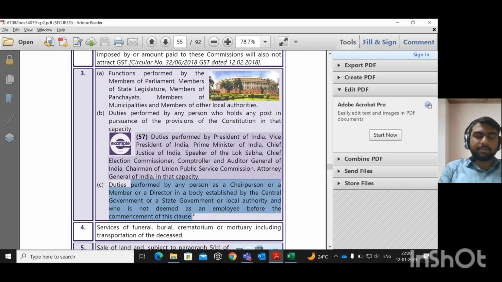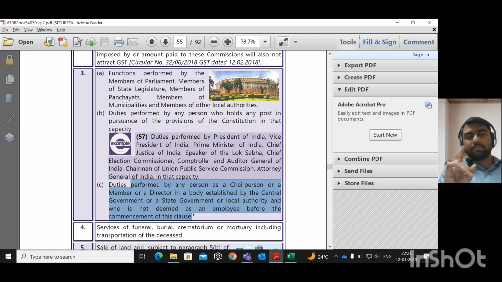Like chairperson of TTD, Tirumala Tirupati Devasthanam, and there are some corporations like TSRTC chairperson. These are the nominated posts, like government will nominate, and the services provided by these persons are not covered under GST as it is not a supply.